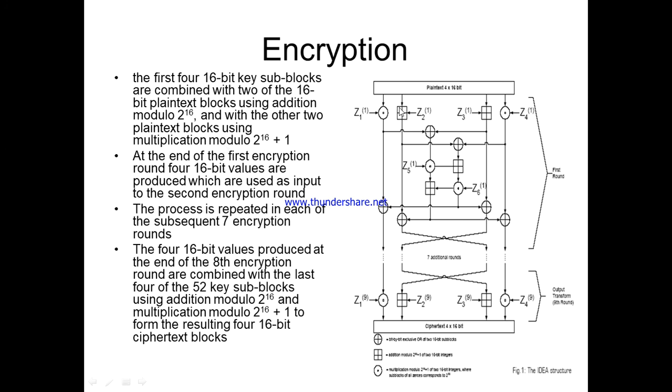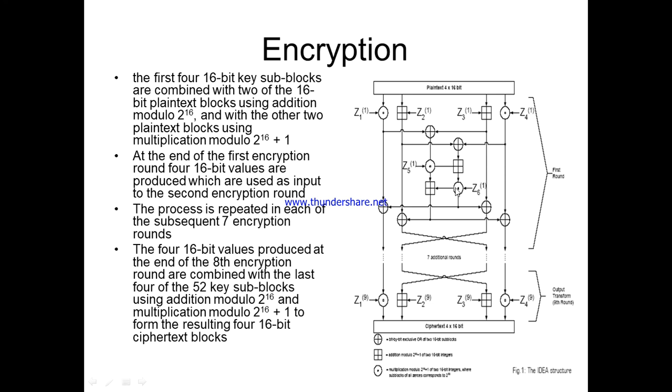And coming to addition, addition is modulo 2 power 16. The values should be between 0 to 2 power 16. So that is addition modulo 2 power 16. Right. So multiplication modulo 2 power 16 plus 1, addition modulo 2 power 16, and this is the XOR operation. Clear? XOR operation.